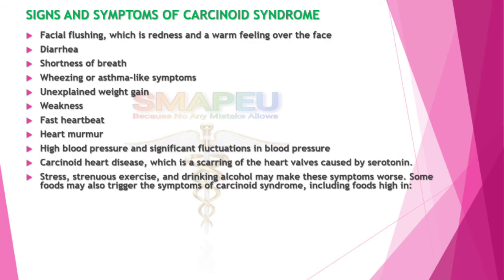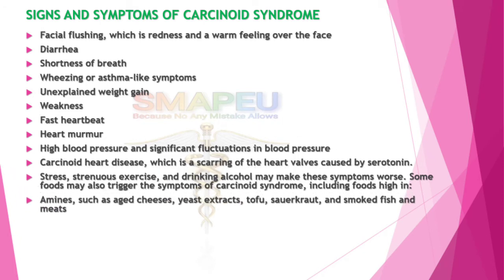Stress, strenuous exercise, and drinking alcohol may make these symptoms worse. Some foods may also trigger the symptoms of carcinoid syndrome, including foods high in amines such as aged cheese, yeast extracts, tofu, sauerkraut, and smoked fish and meats, and foods high in serotonin, such as walnuts, pecans, plantains, bananas, and tomatoes.